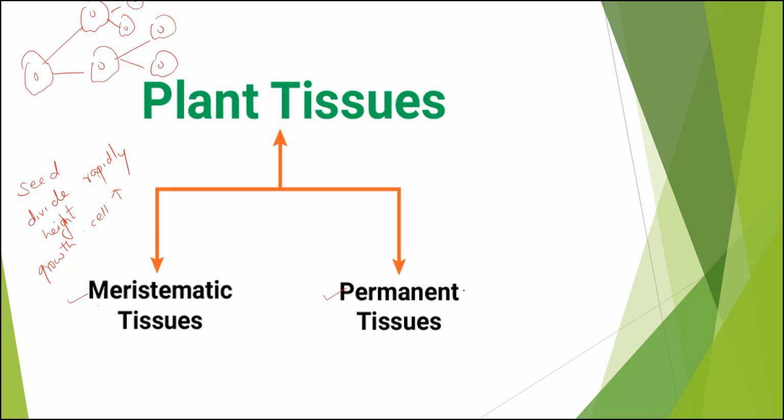Hence, you can say that the group of actively dividing cells forms the meristematic tissue, and meristematic tissue is found in all the growing parts of the plant, all the parts where growth is seen. For example, shoot and root tip. Also, they not only help in growing in height, but also in growing in diameter. Okay.